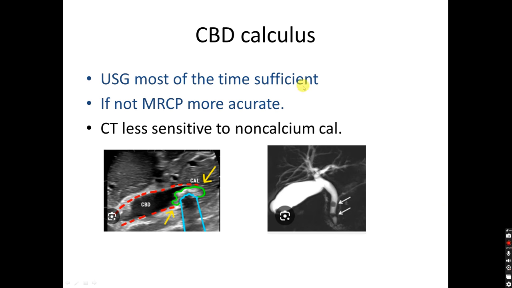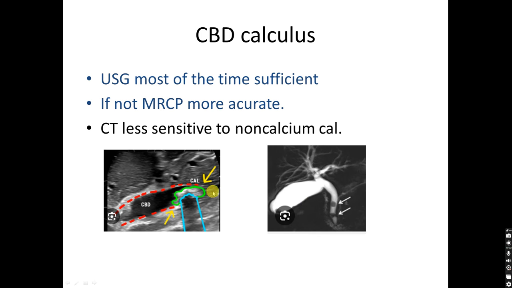Then CBD calculus: the patient will present with acute abdominal pain and vomiting, and on lab there will be raised bilirubin level, obstructive jaundice will be there. USG will give the answer most of the time. This is a dilated CBD and there is a calculus sitting in the path of the CBD. If not, then MRCP is the ideal, but affordability is again an issue.